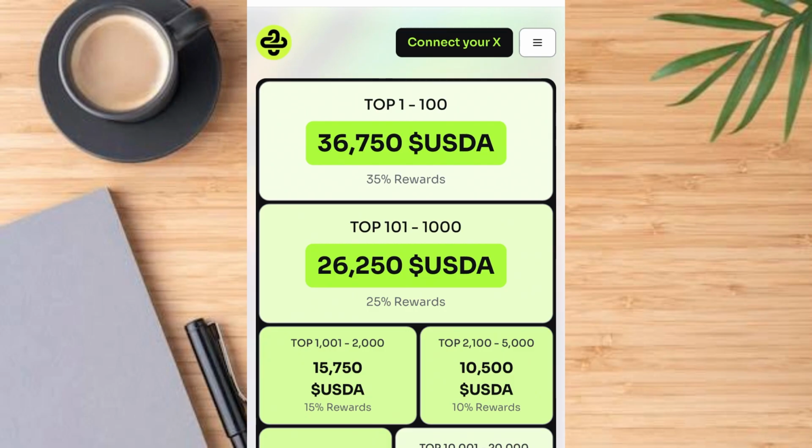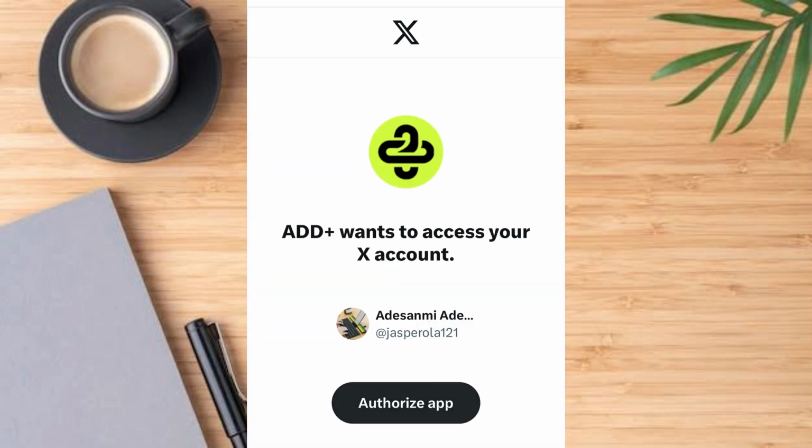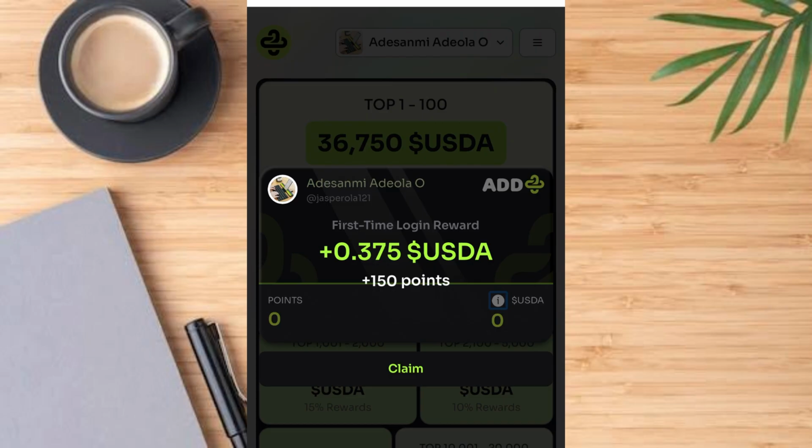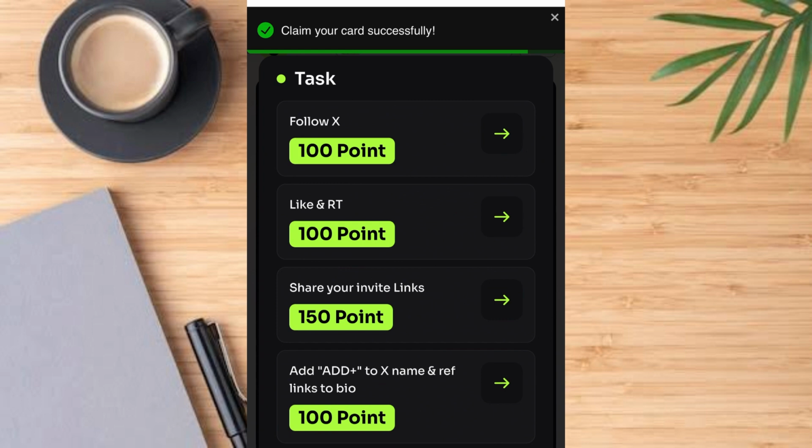Tap on connect your X. So now tap on authorize. So now that you've connected your X, tap on this claim button to claim your 150 points.